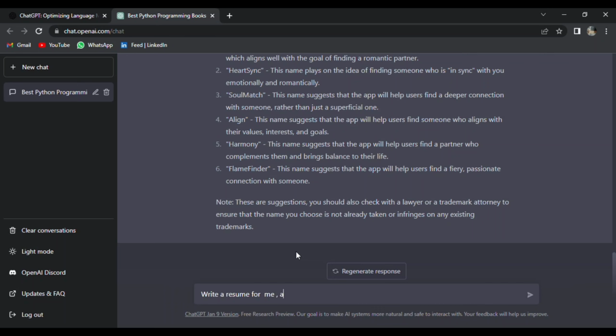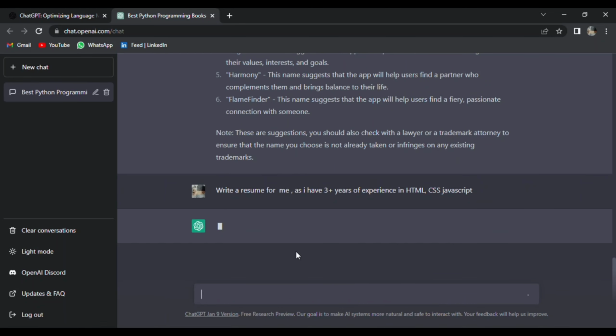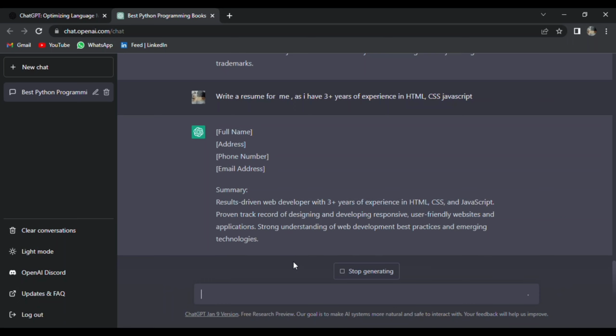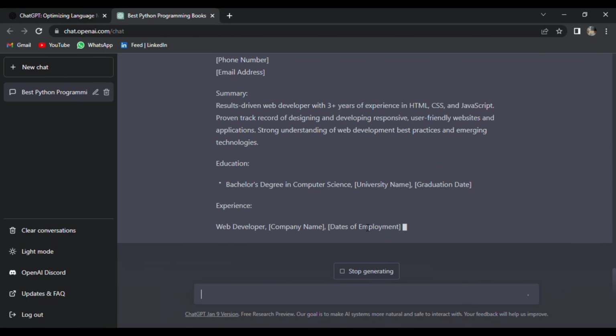You can have it write a resume for you. Like, I have 3 years of experience coding in HTML, CSS, and JavaScript, SQL, etc. For example, write a resume for me. Of course, we can give it more details, but look at what we get with this simple prompt.